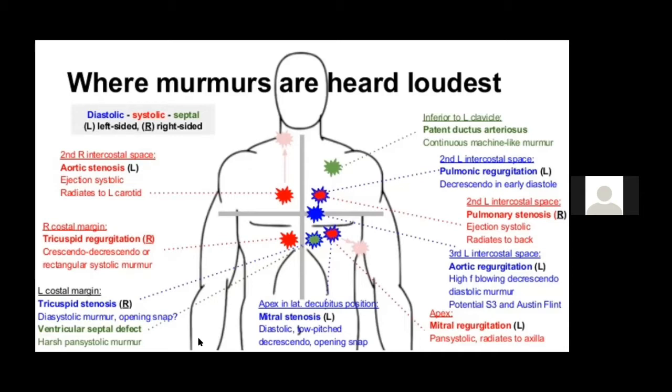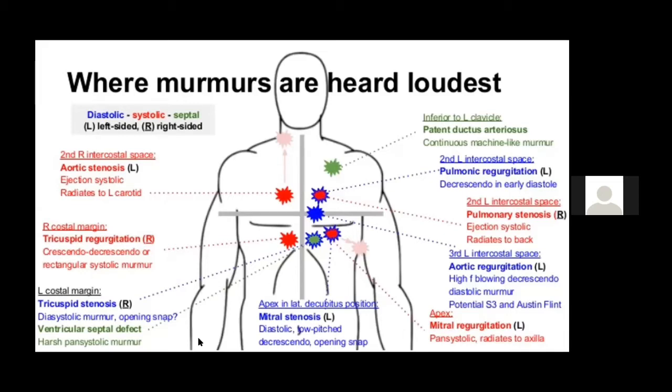A thrill signifies that the aortic stenosis is severe. And there are a few things which tell that this murmur is severe. If we have a late peaking aortic stenosis murmur, it is severe. If there is an associated paradoxical split, it is severe. If you have an S4 associated with it, it is severe. If you have a heaving apex, it is severe. And most importantly, if you have a pulsus parvus et tardus, it is severe. So if an aortic stenosis murmur is associated with all these things, it is a severe aortic stenosis.